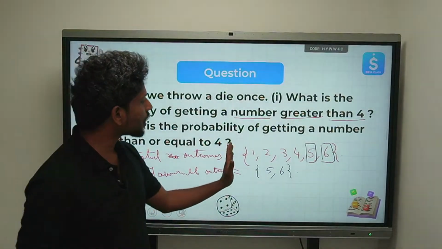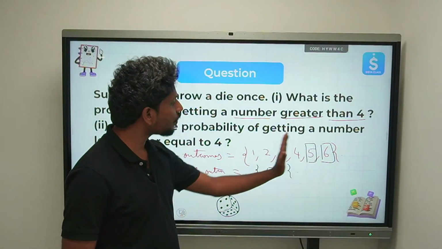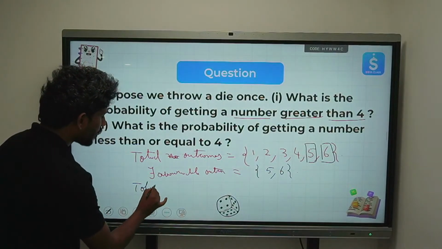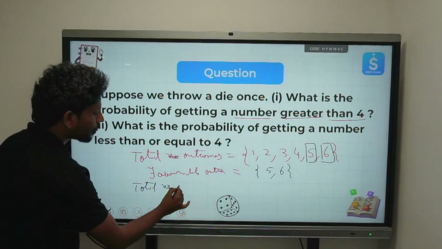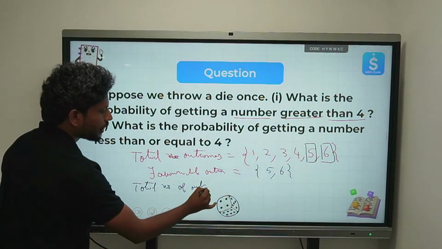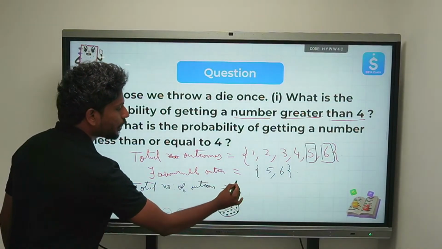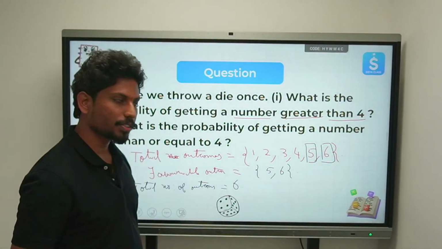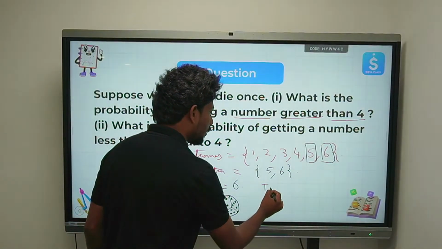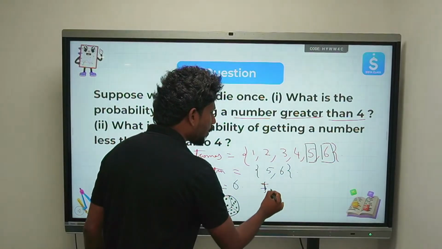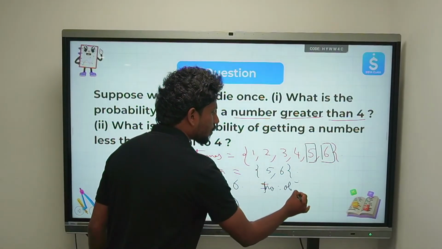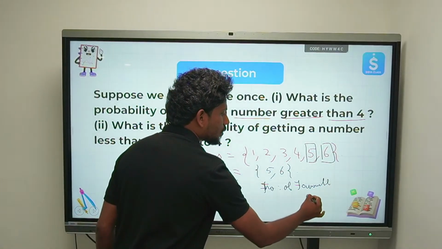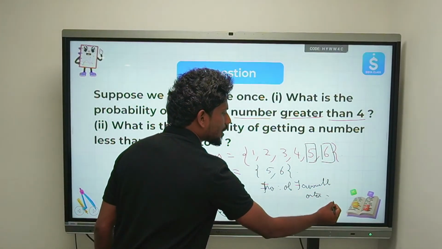The total number of outcomes is how much? 6. How many favorable outcomes do we have? The number of favorable outcomes is equal to 2.